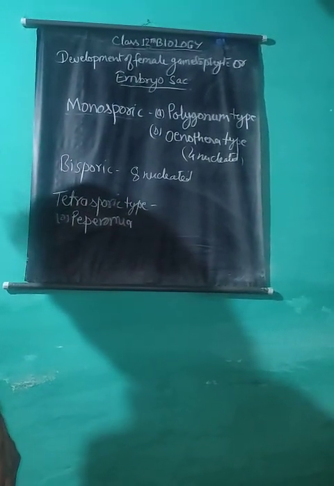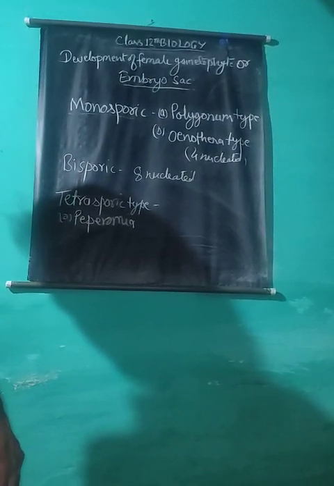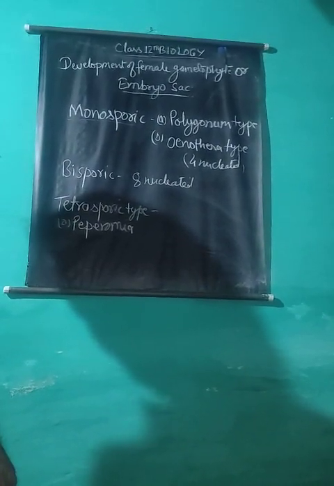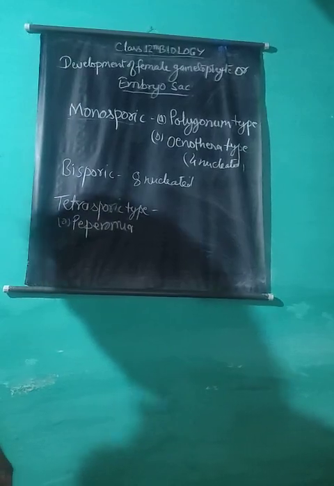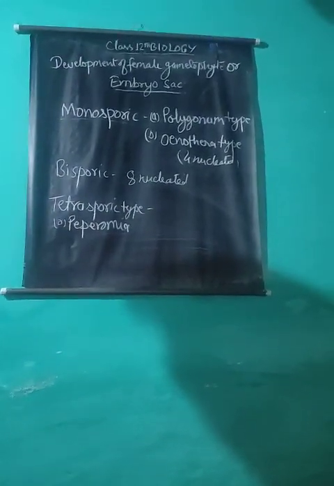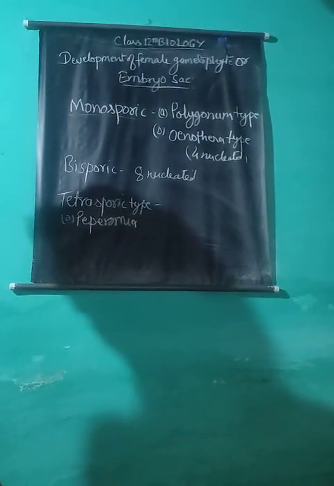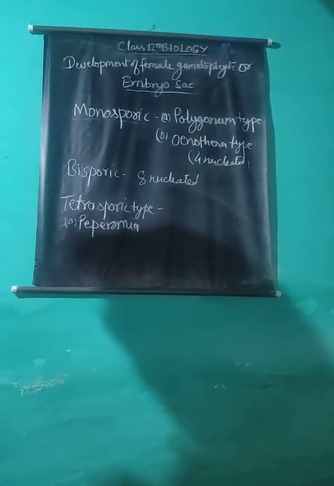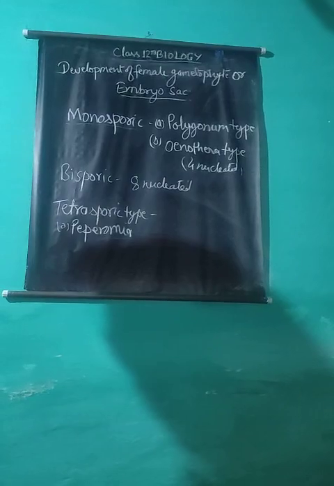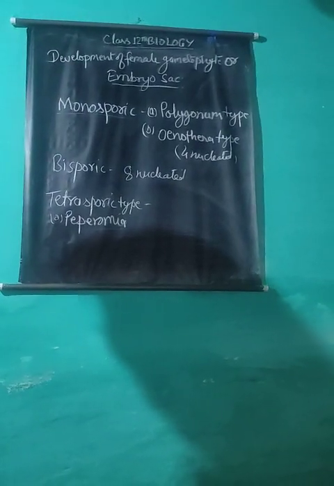Penaea type also 16 nucleated. Drusa type 16 nucleated. Fritillaria type 8 nucleated. Plumbagella type 4 nucleated. Plumbago type 8 nucleated and Adoxa type 8 nucleated.